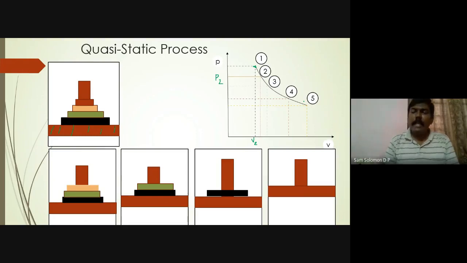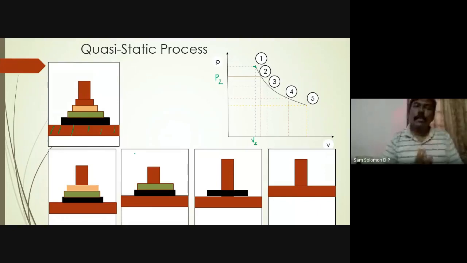The same thing can be done in the reverse way also. When the piston is in the final state, if I add one weight to it, the black weight, then it goes to 4. Then the green weight is added, then it goes to 3. Then the orange weight is added, then it goes to 2. Then the brown weight is added, and it goes to 1.